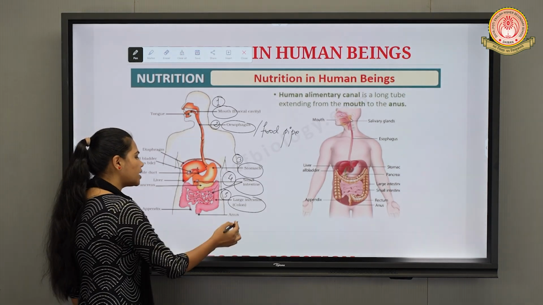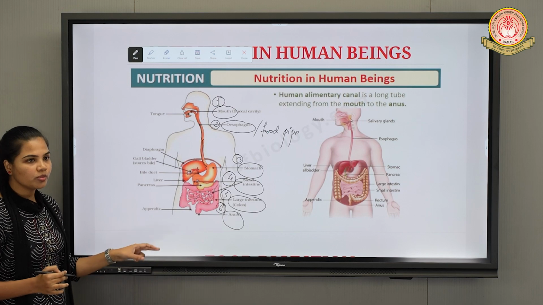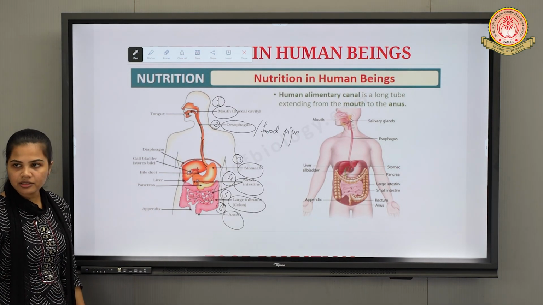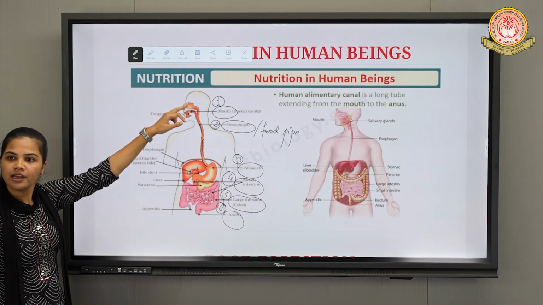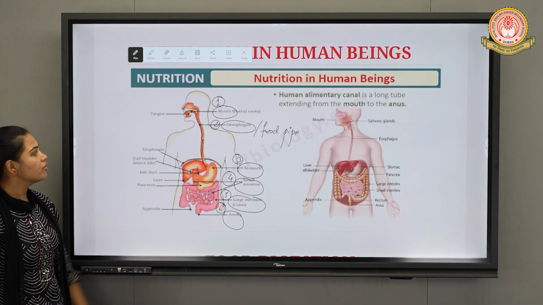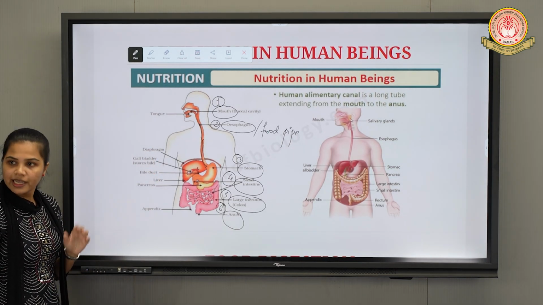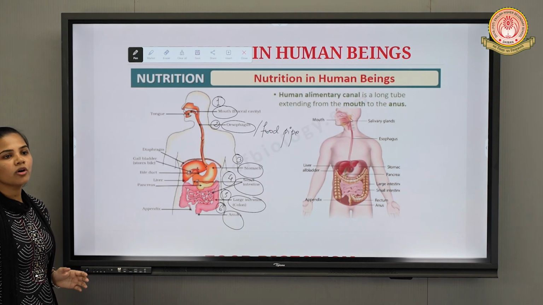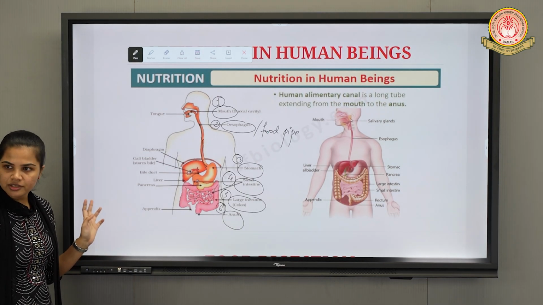So the undigested material is finally removed or excreted outside the body of human beings through the anus, right? Now one by one we will see all these organs in detail. Before proceeding with these organs, we will study other organs which are also involved in the digestion process, but they are called accessory organs or accessory parts of the human digestive system, right?